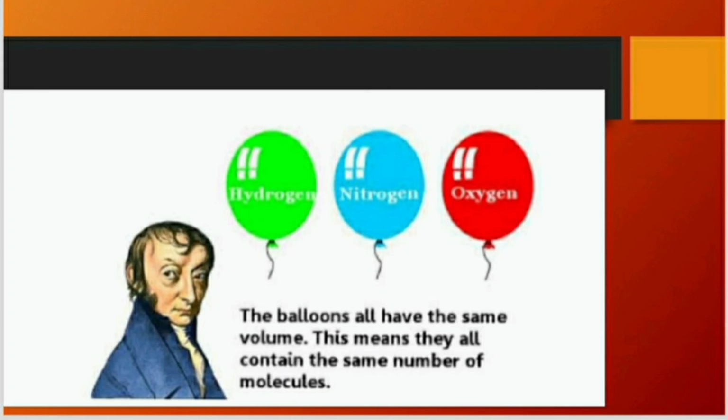So what is according to Avogadro's law? Equal volumes of all gases under same condition of temperature and pressure contain equal number of molecules. So the number of molecules in hydrogen will be equal to number of molecules of nitrogen will be equal to number of molecules in oxygen. So this is Avogadro's law. So we have studied 5 laws.